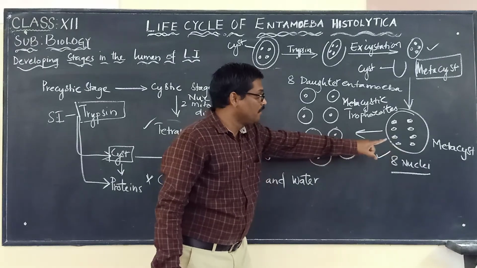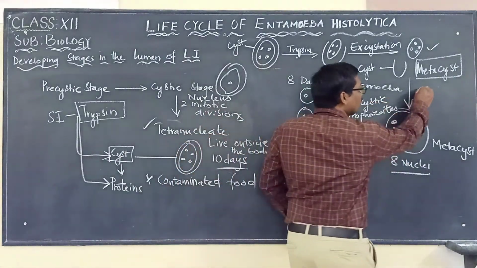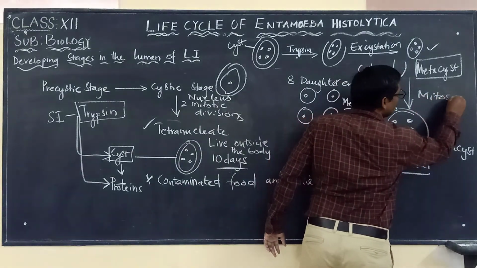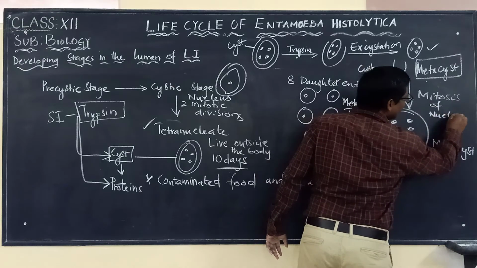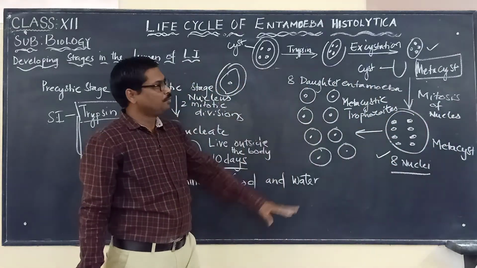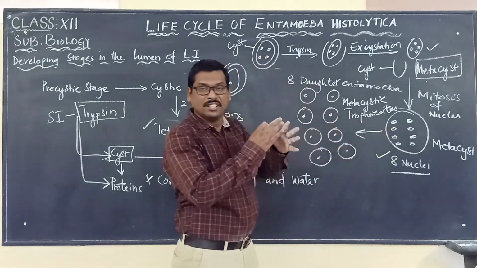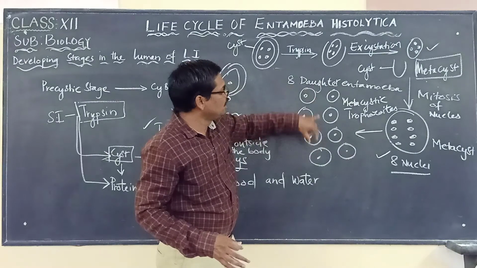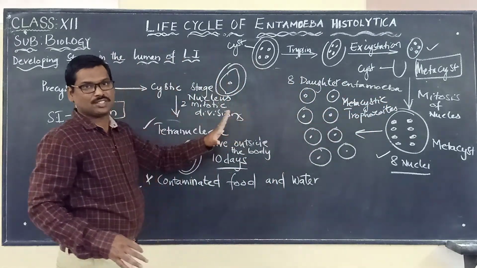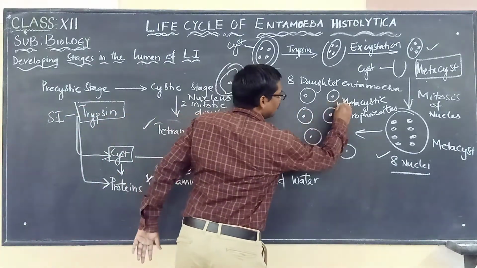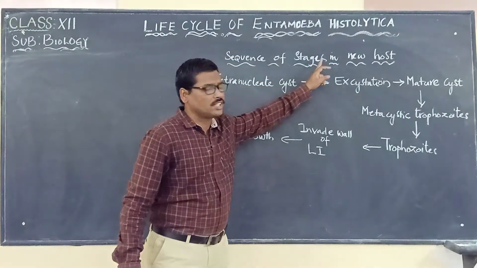From each metacyst, when the nuclei are divided, what is the division that occurred? Mitosis of the nucleus. The nucleus is the one which has undergone the division. 4 nuclei divided into 8 now. So now these 8 nuclei will get separated into individual daughter amoeba, which are called metacystic trophozoites. Now we will quickly see the sequence of stages in the new host.